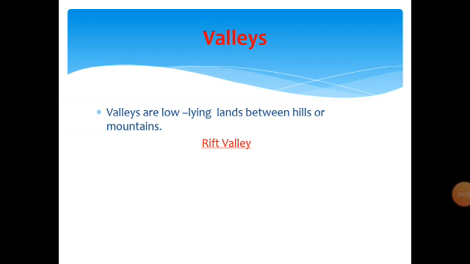The Rift Valley. Now you have studied about the block mountains, the mountains that are formed when the earth's crust sinks, and on either side it leaves two blocks which are called the block mountains. The land that sinks under that is known as the Rift Valley.